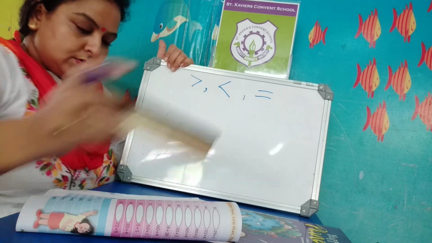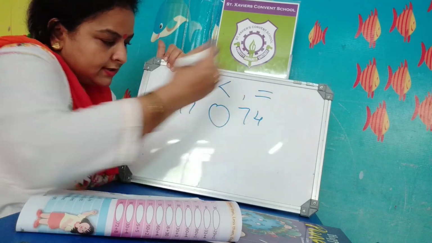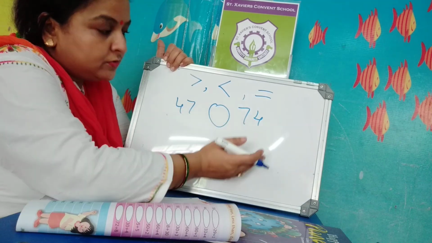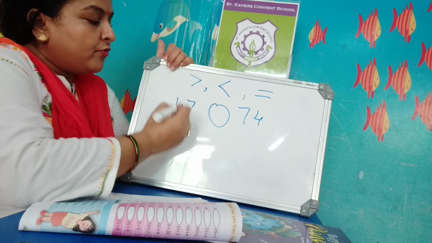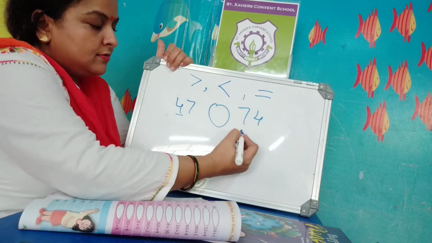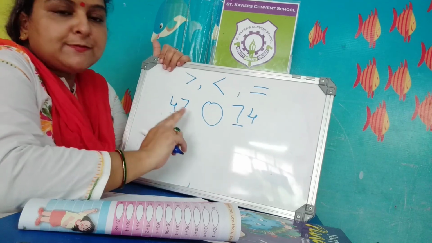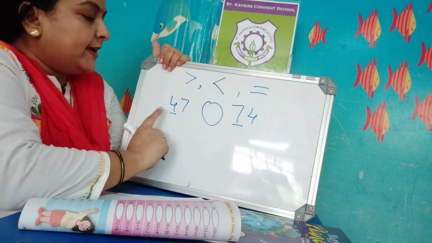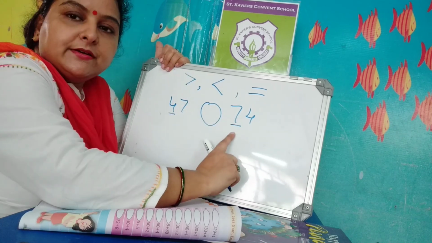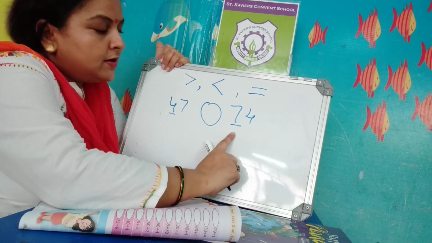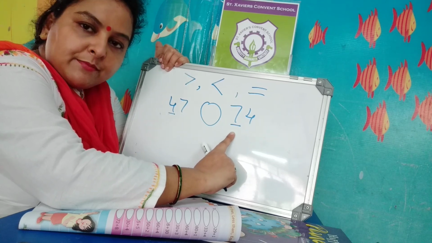One more example, 47 and 74. It is a little bit confusing, but as I told you, you will first check the first number. This is 4. This is 7. So at the first place, you can easily recognize that 4 is the smaller number and 7 is the bigger number. So 74 is the greater number.